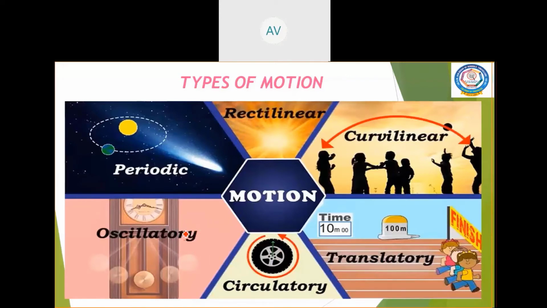Next, we are going to see oscillatory motion. What is oscillatory motion? The movement of the pendulum. To and fro motion of a body is called oscillatory motion. Periodic motion is a type of motion which repeats itself after a certain interval of time. That is called periodic motion. The movement of Earth around the sun is an example of periodic motion.